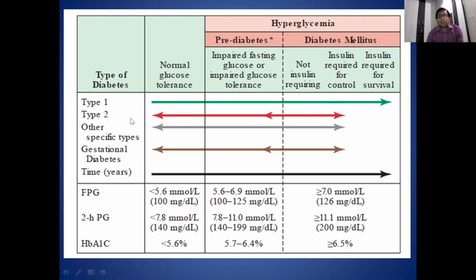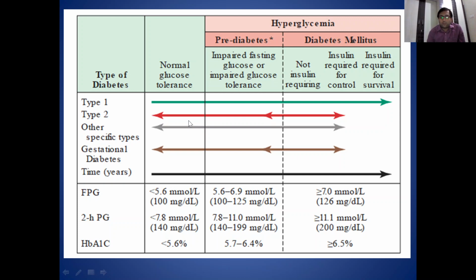In type 2 diabetes, the arrows are in reverse order. So if we start medicine or exercise at any stage of life, type 2 diabetes can be reversed. Overt diabetes mellitus can turn into prediabetes, and prediabetes can turn into normal glucose tolerance by various interventions in type 2 diabetes.